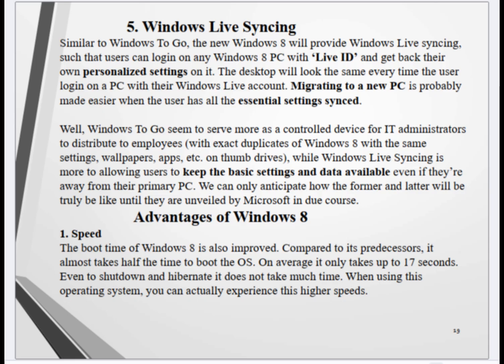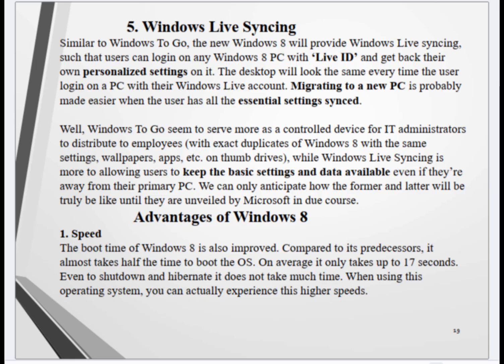Similar to Windows to Go, the new Windows 8 will provide Windows Live Syncing, such that users can log in on any Windows 8 PC with Live ID and get back their own personalized settings in it. The desktop will look the same every time the user logs in on a PC with their Windows Live account. Migrating to a new PC is probably made easier when the user has all the essential settings synced.